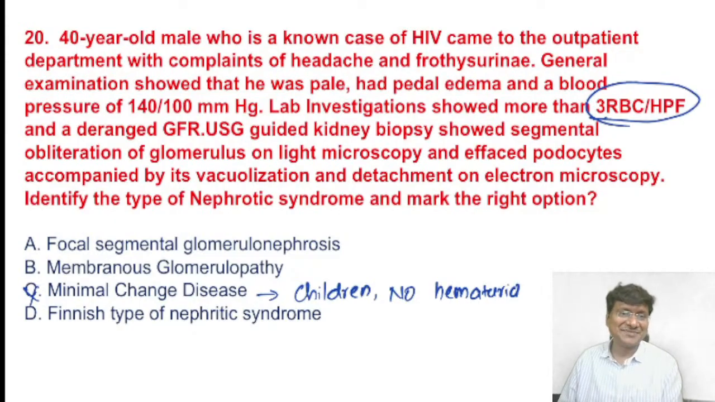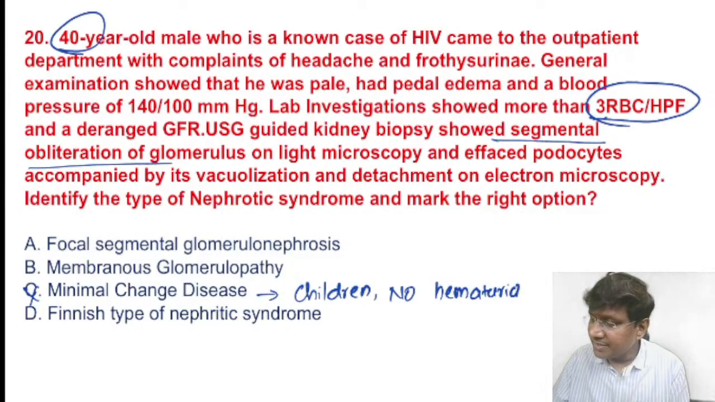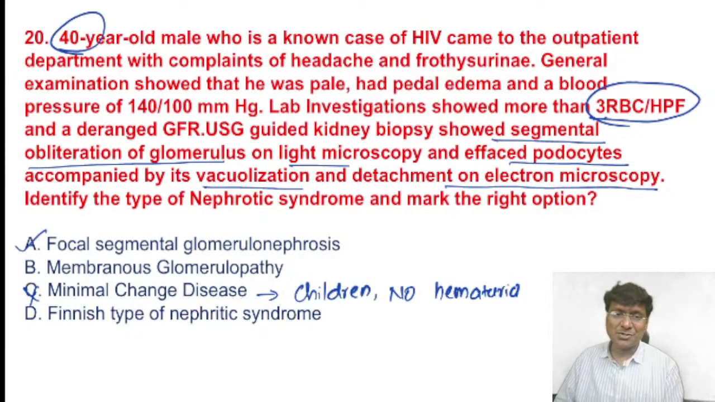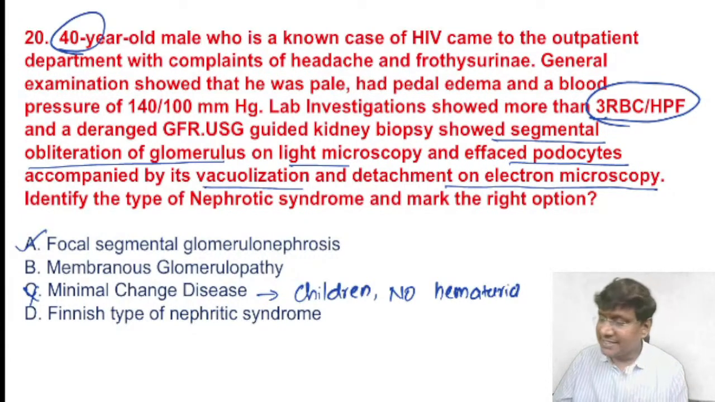Now, according to the age and as well as according to the biopsy finding, there is segmental obliteration of the glomerulus on light microscopy and effaced podocytes accompanied by vacuolization and detachment on the electron microscopy. So this is suggestive of focal segmental glomerulosclerosis. This suggests FSGS. Among all the forms of nephrotic syndrome, the type seen in adults where there is hematuria is focal segmental glomerulosclerosis, right?